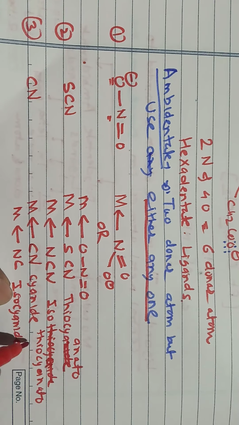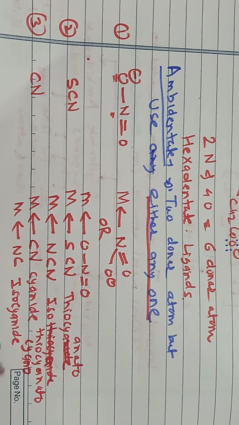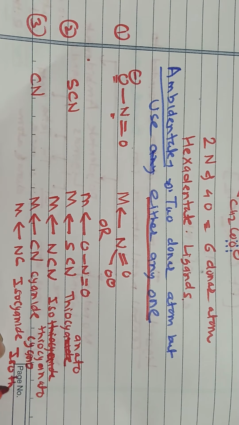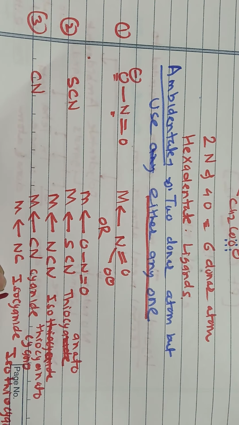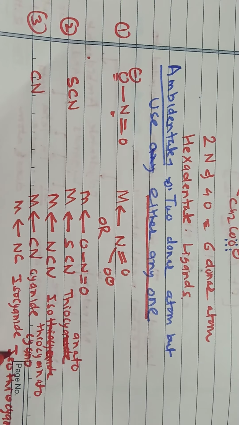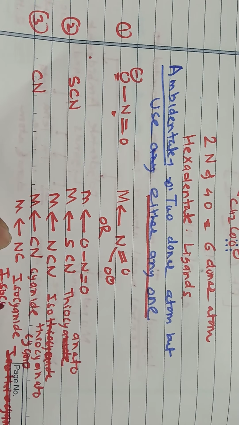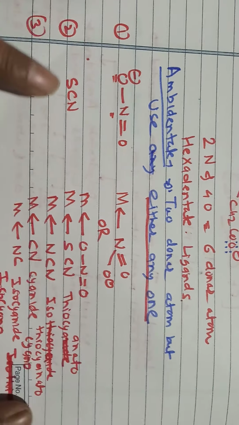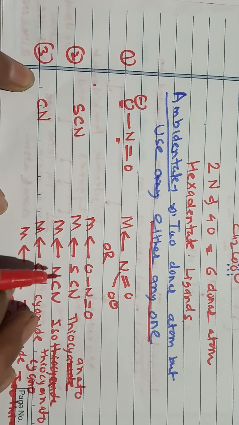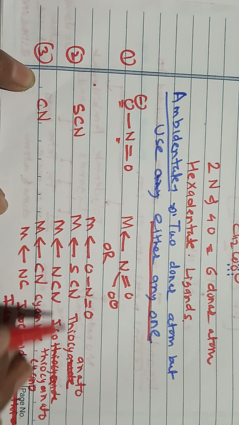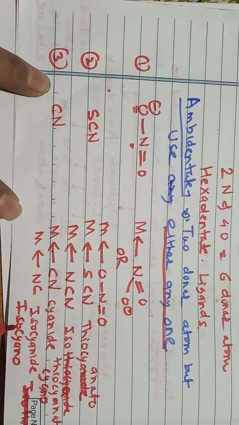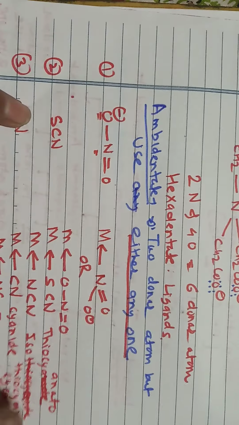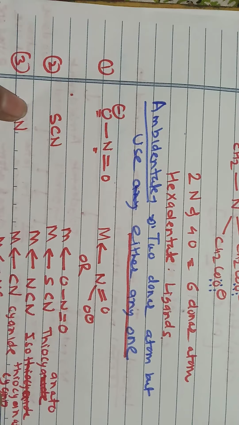Cyanide is considered as cyano and isocyanide as isocyano. In the coordination compound, the ligands are always named with the ending o.